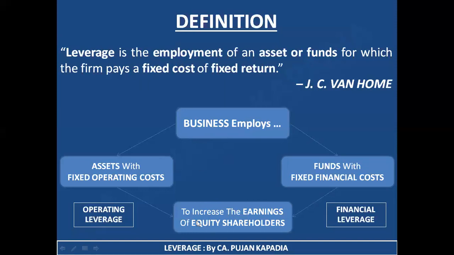It is to increase the earnings of the equity shareholders. Either I can go with this part, that is properly planning acquisition of assets with fixed operating cost at minimum, or I can take the path of borrowing funds from outside with minimum fixed financial cost. That is the concept of operating leverage and the concept of financial leverage, which collectively is known as combined leverage. Now, I would just like to give you a minute, take a view on this particular slide.